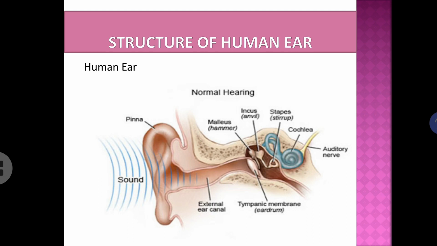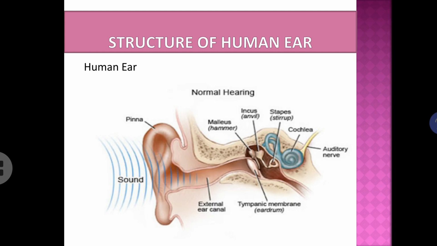And we know that sound is a set of vibrations, that means compressions and rarefactions. As per these compressions and rarefactions, the eardrum also starts vibrating. When the compression comes, the eardrum is pushed forward. When the rarefaction comes, it is pushed backward. So these vibrations reach the eardrum. Now from the eardrum, the sound vibrations reach the middle ear, which contains three bones: malleus, incus and stapes. They are also named hammer, anvil and stirrup.